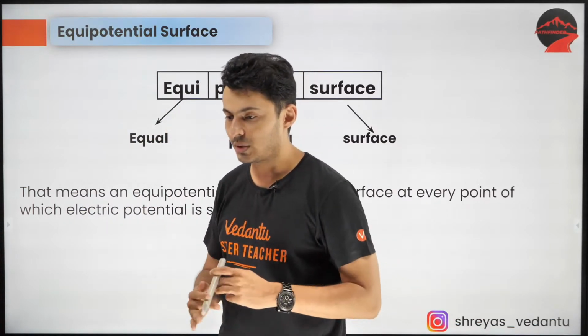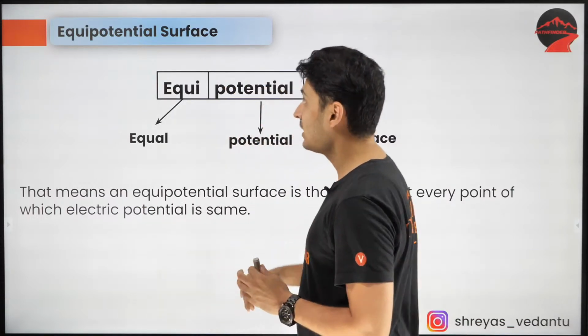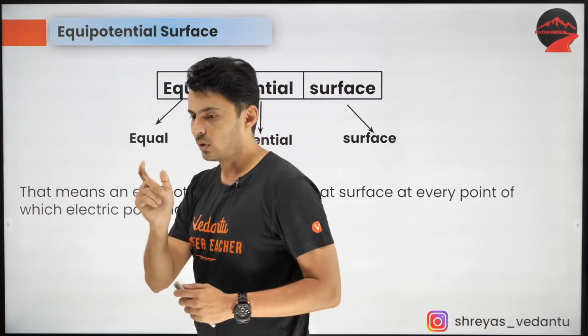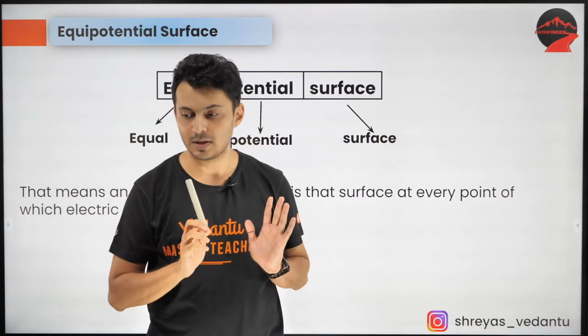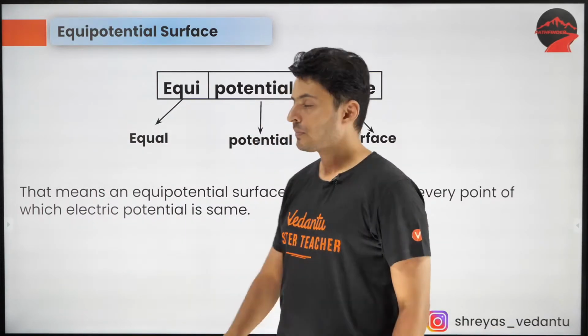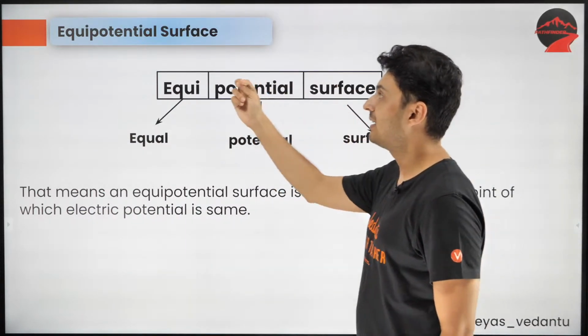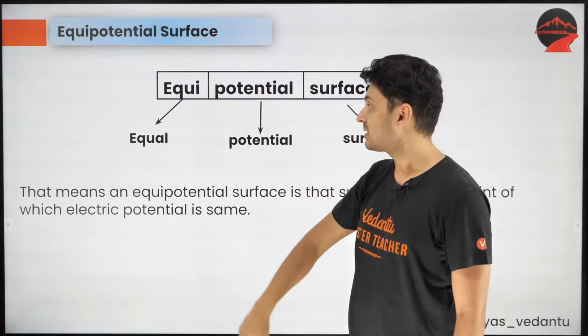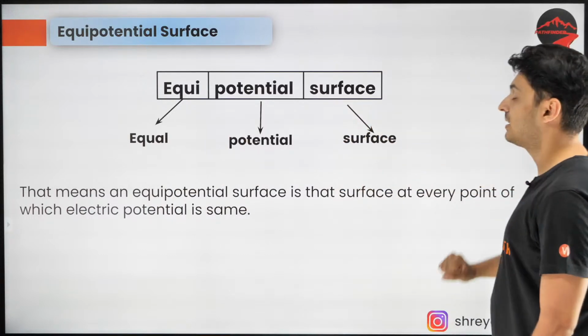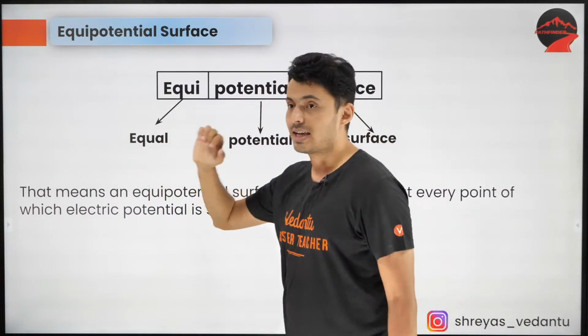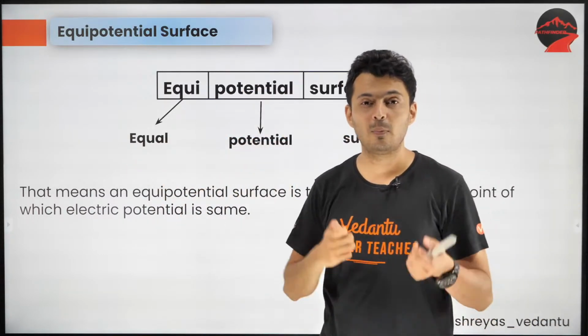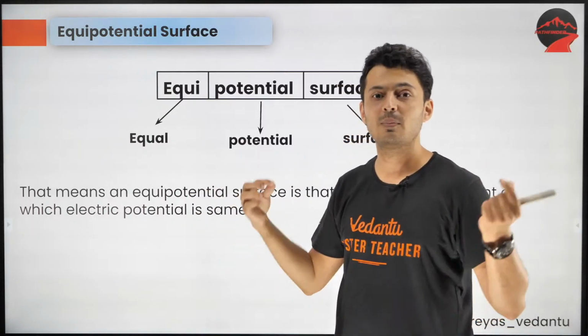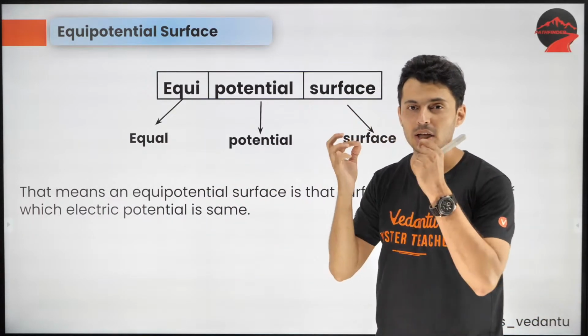A lot of you have understood. Interesting. Let's get moving to the next part, which is equipotential. Now, what is the meaning of equipotential? Equipotential, like the name suggests, equal potentials, same potentials. All those points which have the same value of potential are called an equipotential line or an equipotential surface.